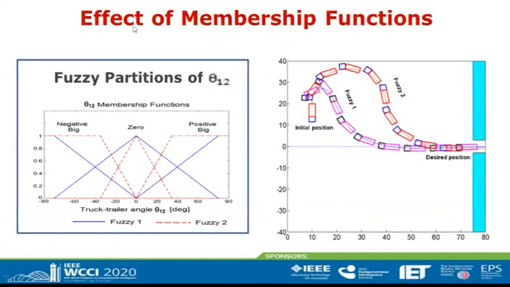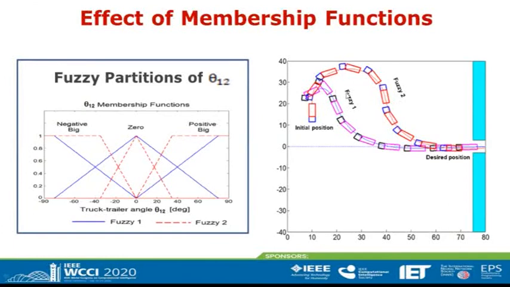We have analyzed the effect of the membership functions of theta 1,2. Here we have two fuzzy controllers. Fuzzy 1, the blue line, with the central partition, considers a wider linear range and a smaller non-linear range. And also we have fuzzy controller 2, the broken red line, considering a central partition with a smaller linear range, but a wider non-linear range. Here we present the trajectory of the mobile robot for fuzzy control 1 and fuzzy control 2.